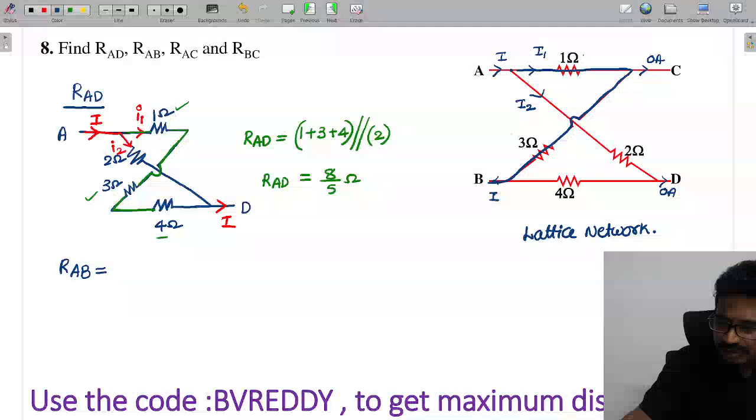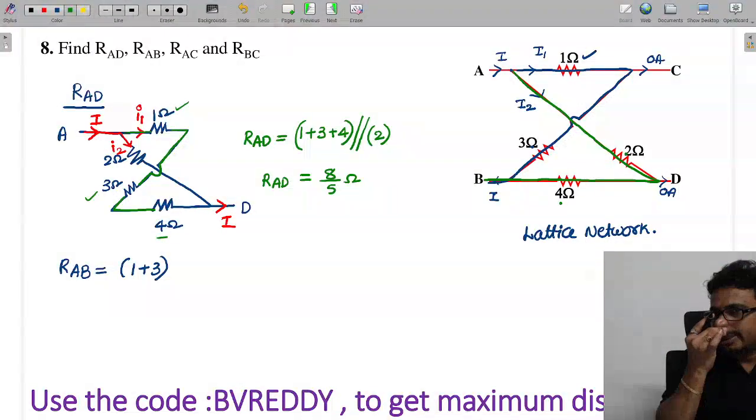That means 1 and 3 are in series, so we can directly add 1 plus 3. And what about this resistor? This resistor current is I2, coming like this, and then the current will come here. So in 2 and 4 the same current is passing, so it is series.